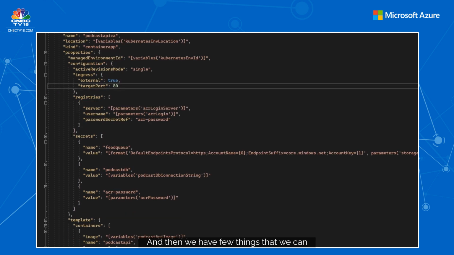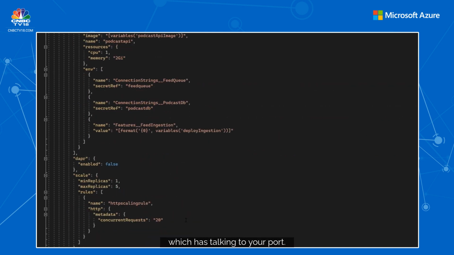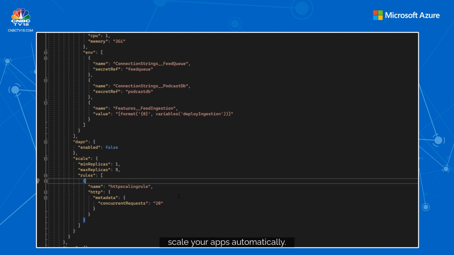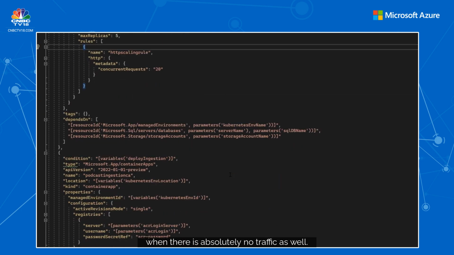Then we have a few things that we can set up here, one of which is the scalability factor, which I was talking to you about. Right now the min replica is 1, max replica is 5. That means based on the scalable rule that we set here, in this case HTTP scaling, if you have 20 concurrent requests or more, then Container Apps is going to scale your apps automatically. And the good thing is if you set min replica to 0, you can also scale down to 0 when there is absolutely no traffic.